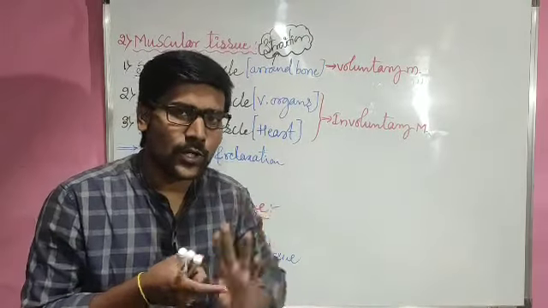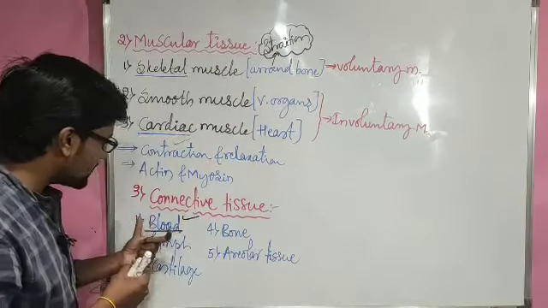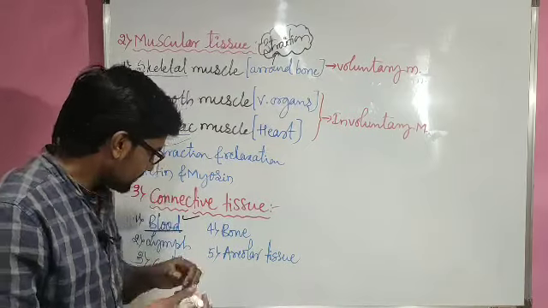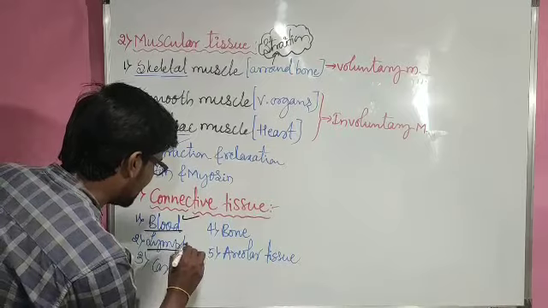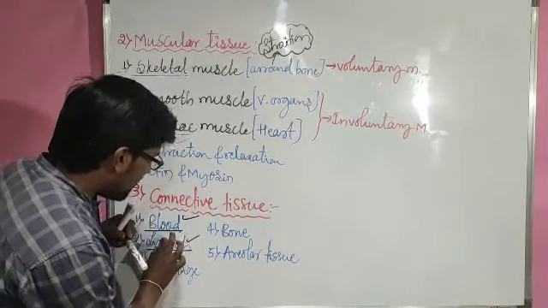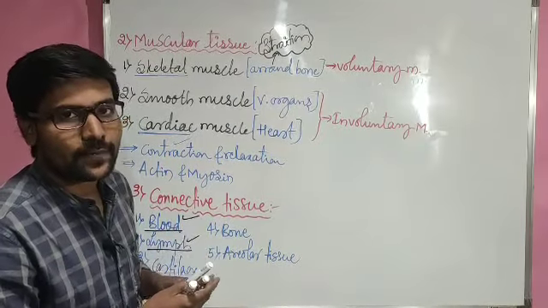When the blood is transporting those materials, it is connecting two different parts. Hence the blood is considered a special connective tissue. Right? And the second one is lymph. Lymph is a small portion of the blood, it originates from the blood.